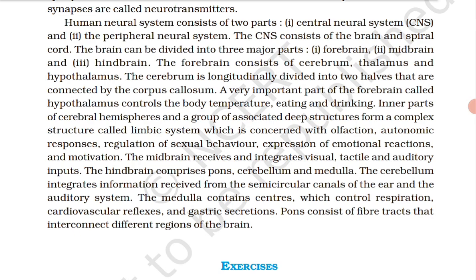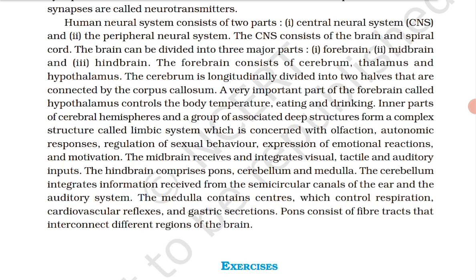ठीक है. The hindbrain comprises pons, cerebellum and medulla. The cerebellum integrates information received from the semicircular canals of the ear and the auditory system.